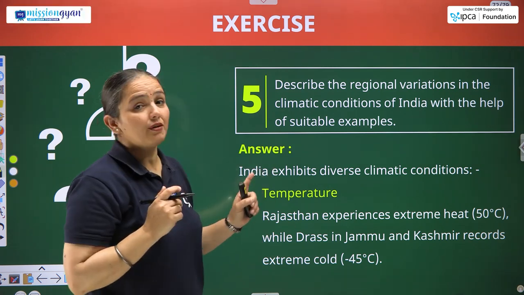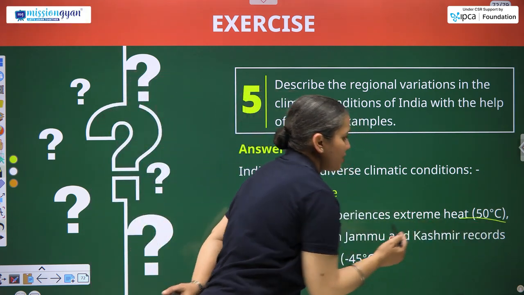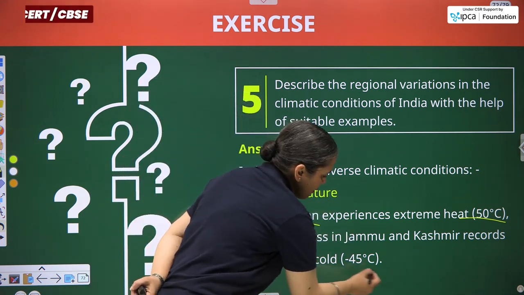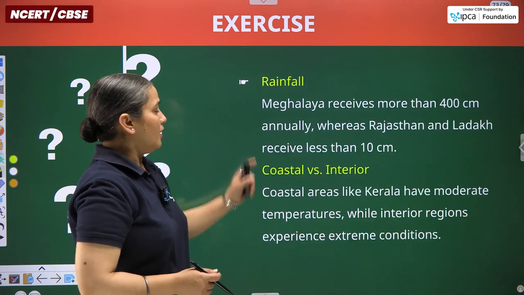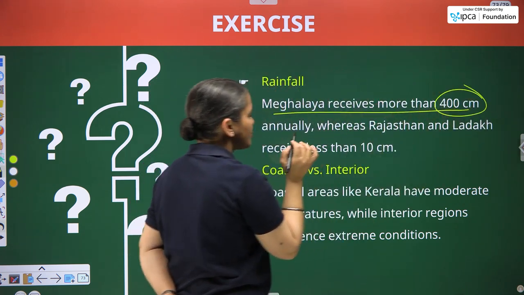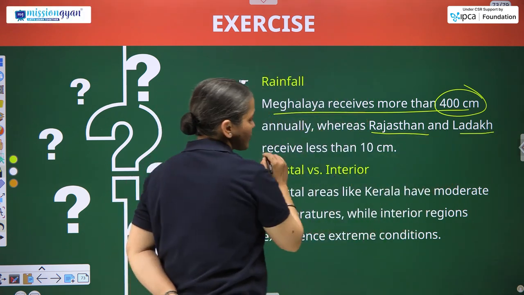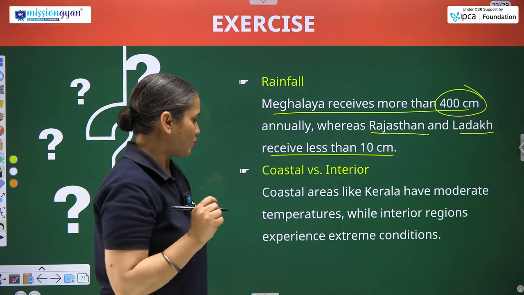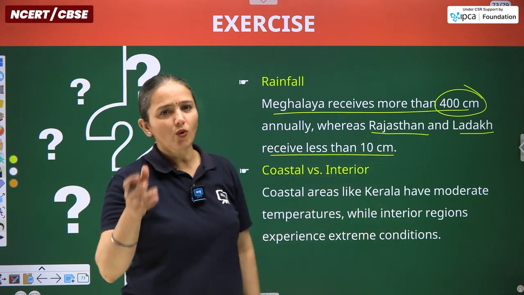So here is the example of temperature, that is Rajasthan. Rajasthan experiences extreme heat where the temperature rises up to 50 degrees Celsius, while Dras in Jammu Kashmir records extreme cold, minus 45 degrees Celsius, completely vice versa temperatures. Then talking about the rainfall, Meghalaya receives more than 400 centimeter of rainfall, whereas Rajasthan, hot, and Ladakh, colder region, receive less than 10 centimeter, because both of them are dry regions as well. Hot and dry, cold and dry. Not the entire year, Rajasthan does experience a cold season as well.